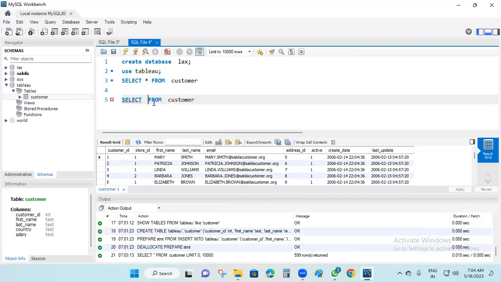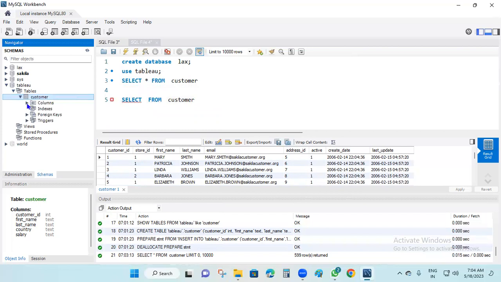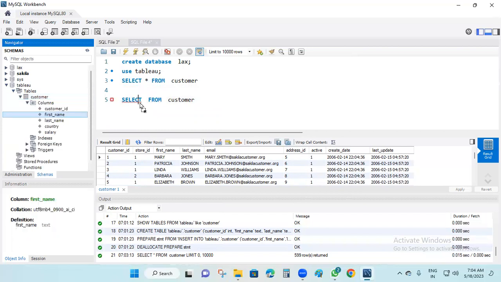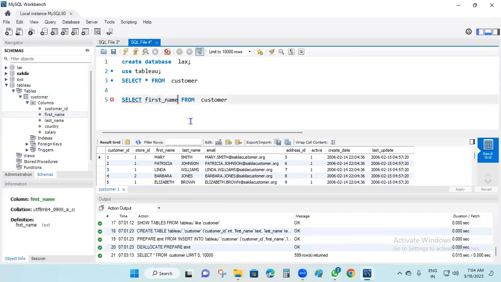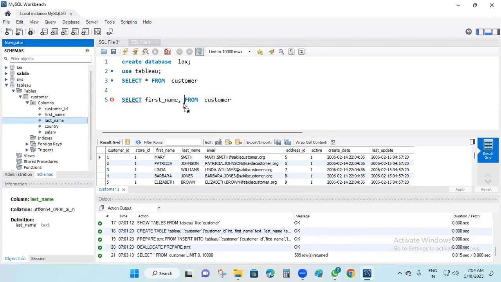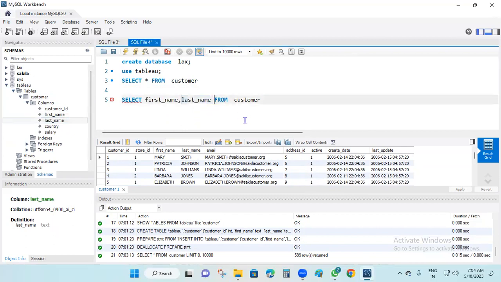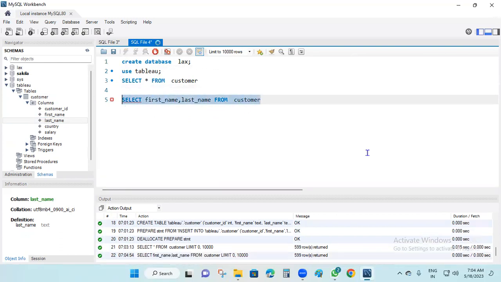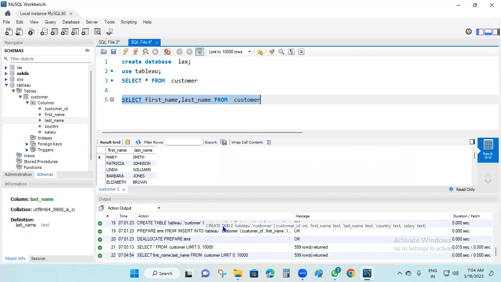I want to display the first name, so just simply drag and drop the first name. Between the column names you can put a comma. Now my query is: I want to display the first name and last name in my customer table. Now run this one. Okay, this is the first name and last name.